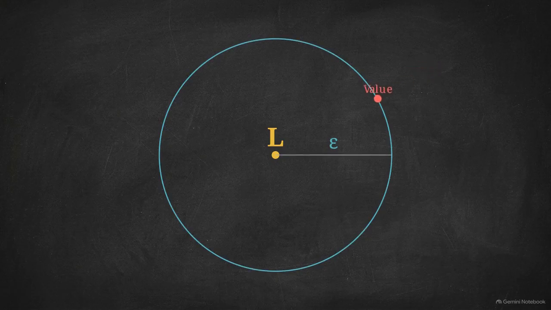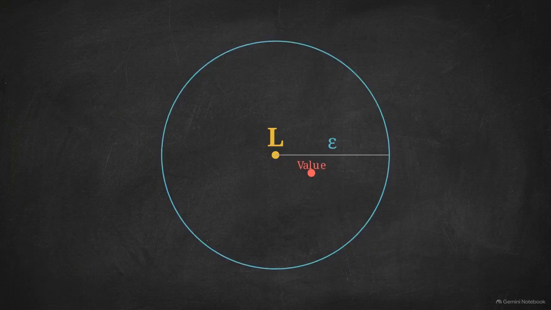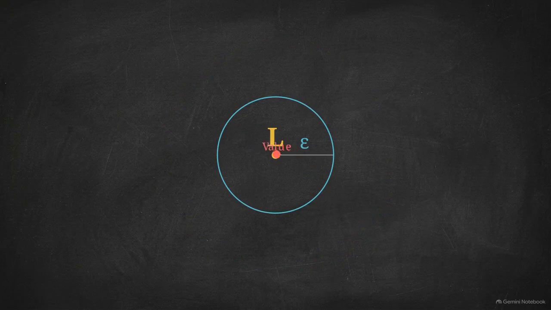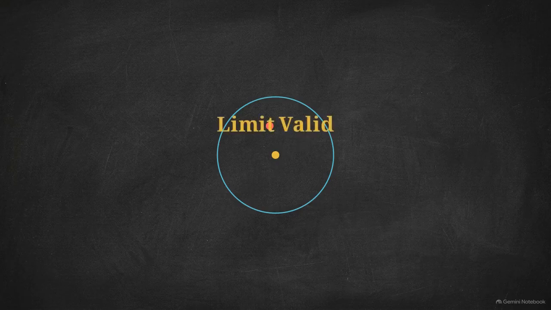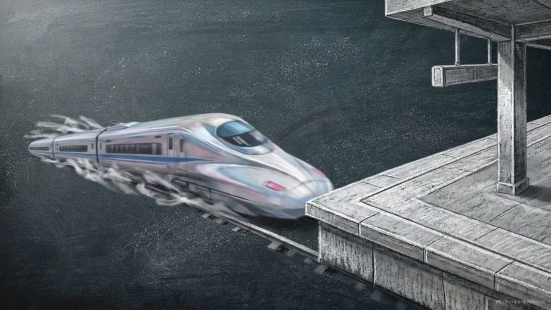Here we see a target surrounded by shrinking rings. This represents the second rule, the epsilon challenge. We demand the value get within an error margin of 1, then 1/10, then 1,000th. A true limit must be able to pass every single epsilon challenge, no matter how microscopically thin you make that allowed distance. But imagine a train speeding toward a station.